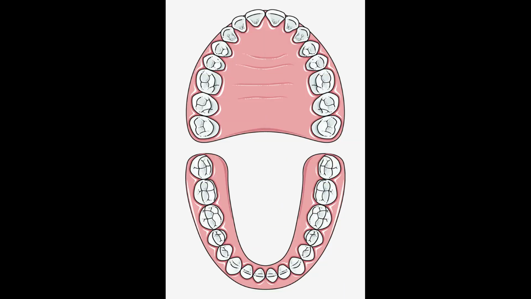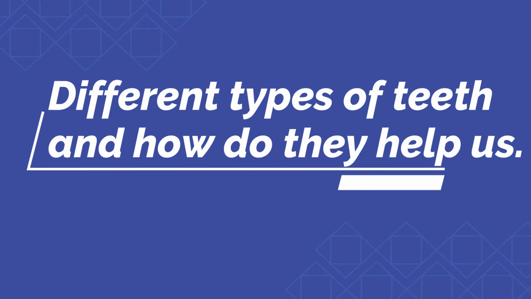There are different types of teeth in our mouth as they perform different functions to chew different types of food. Each type of teeth has its own action and also supports many aspects of our jaw construction. Understood, children? In the next class, let us learn about different types of teeth and how they help us.